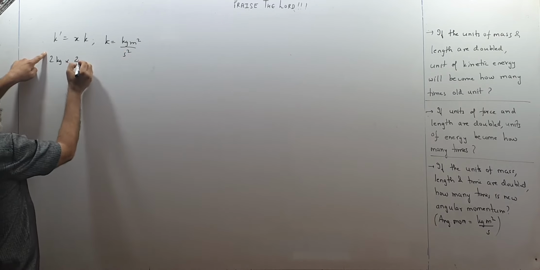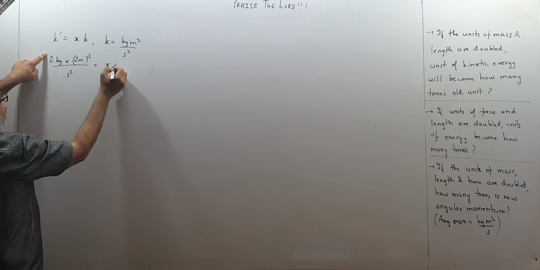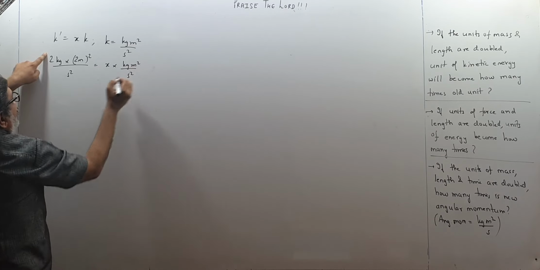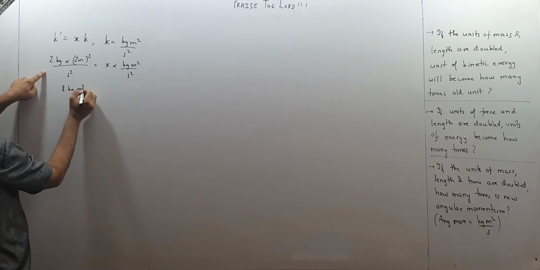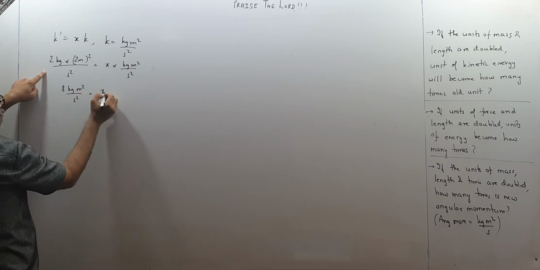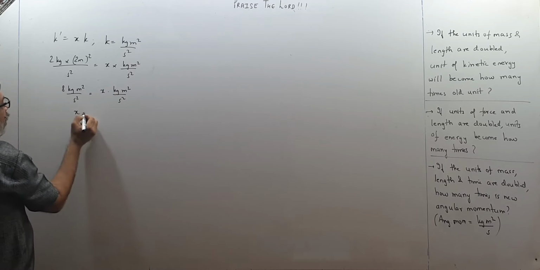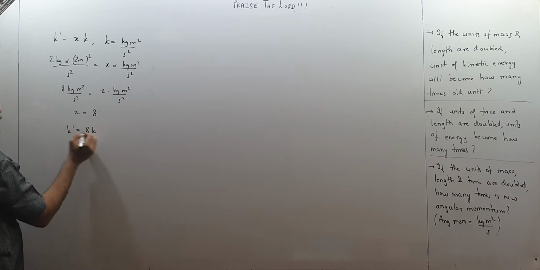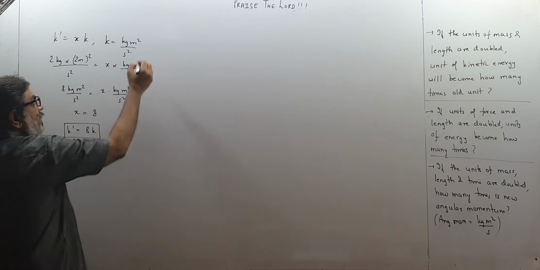Length is also doubled, so 2 meter square upon second square is equal to x into kinetic energy, kg meter square upon second square. So this becomes 8 kg meter square upon second square is equal to x kg meter square upon second square. So x is 8, put over here. So K dash is 8K. So new kinetic energy is 8 times the old kinetic energy. We think like this.